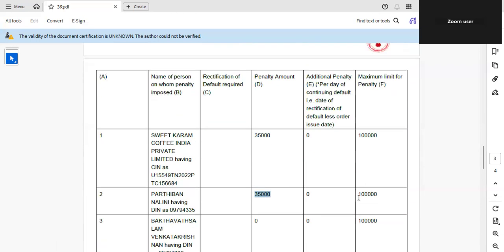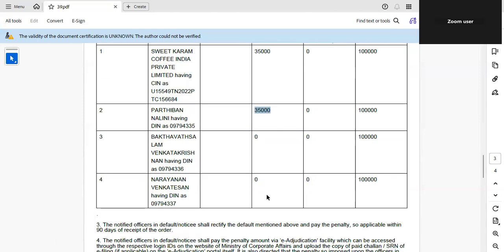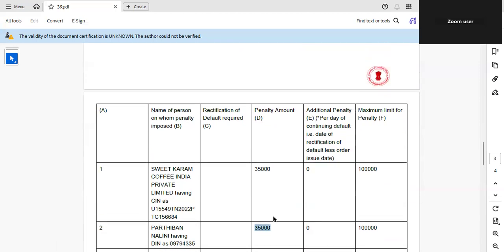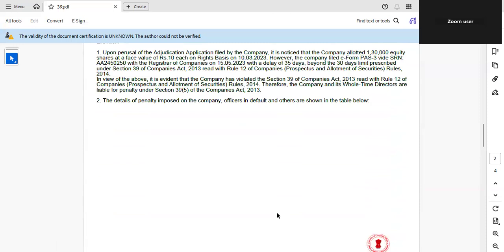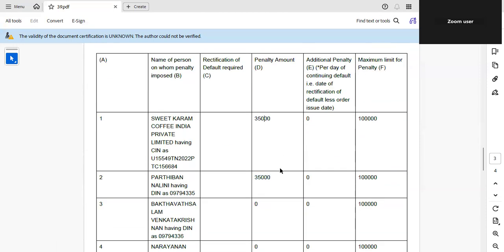It can go up to a maximum of 1 lakh here, but the penalty imposed was only 35,000 on the company and on each of the 2 directors. Here, 2 directors are penalized. You see here, the other 2 directors are not penalized because they are not the officers in default per GNL 3. The penalty must be paid within 90 days through the adjudication portal, from their personal funds. After payment, the SRN and challan have to be uploaded on the MCA portal. The right to appeal is there before the RD within 60 days through the ADJ form.